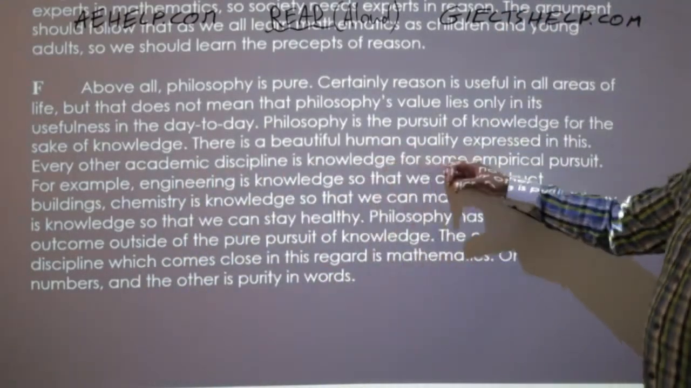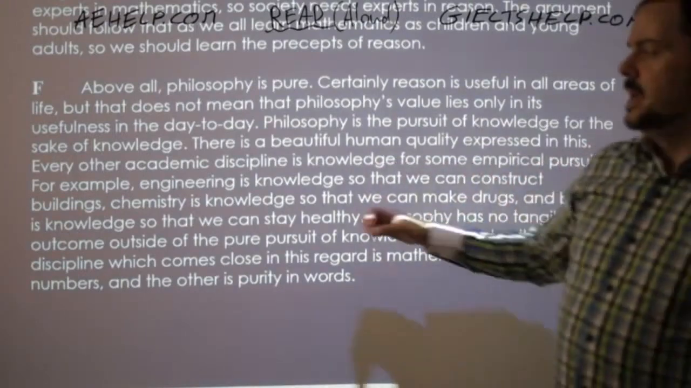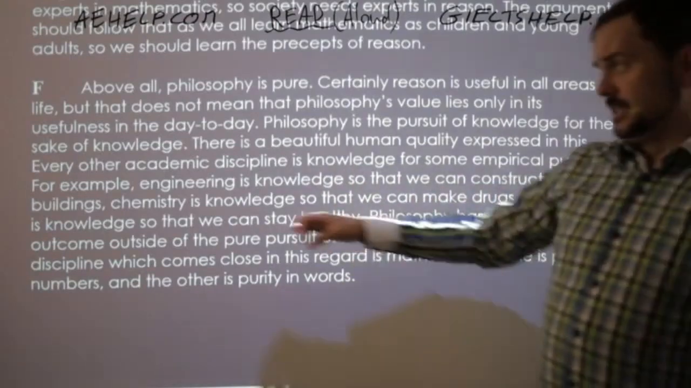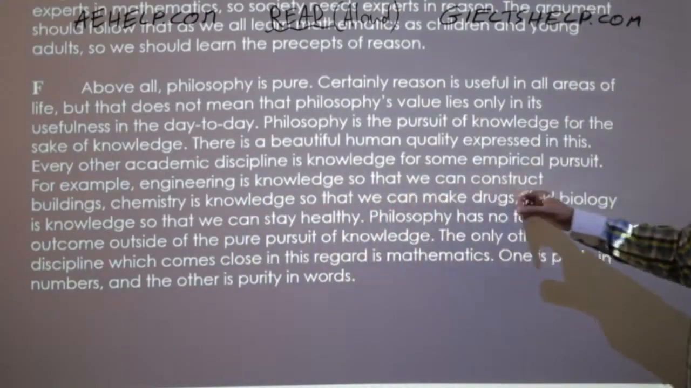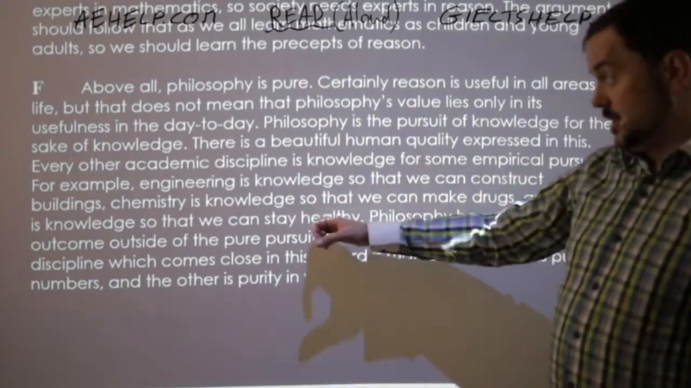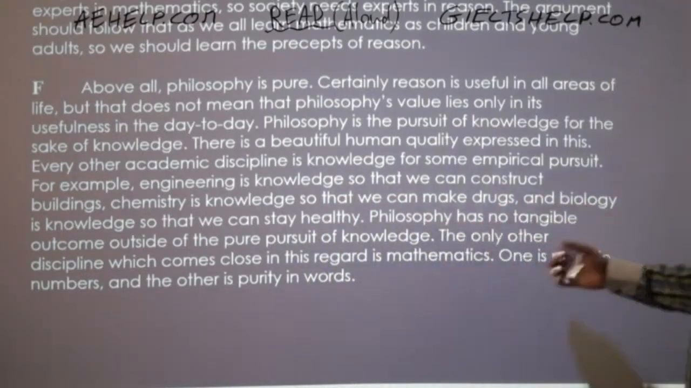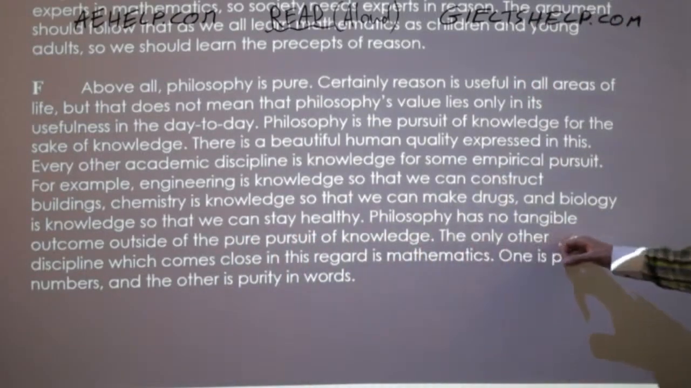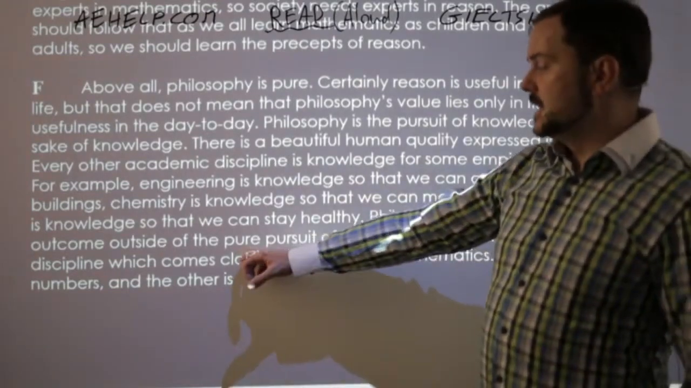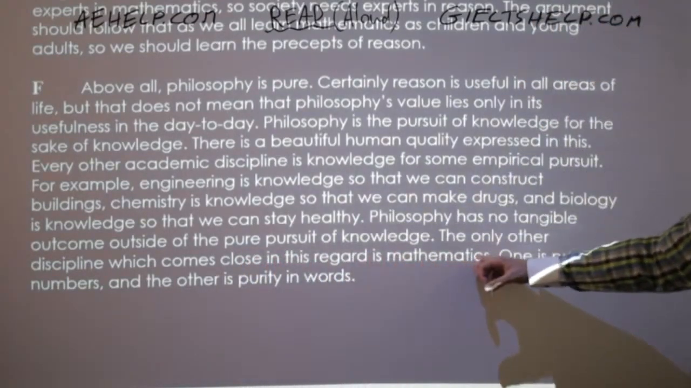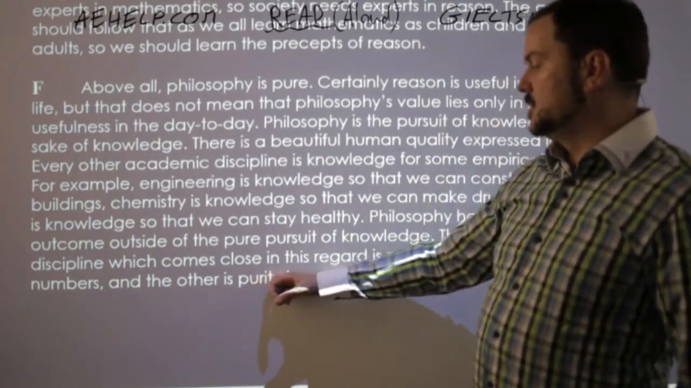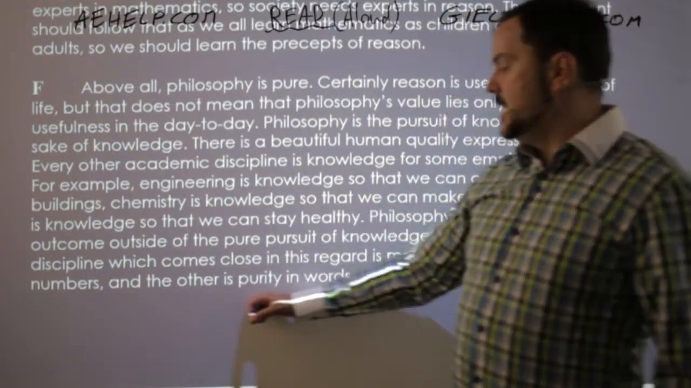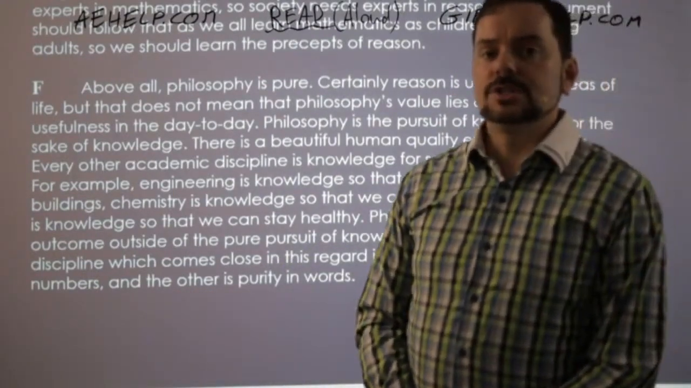There's a beautiful human quality expressed in this. Every other academic discipline is knowledge for some empirical pursuit. For example, engineering is knowledge so that we can construct buildings. Chemistry is knowledge so that we can make drugs, and biology is knowledge so that we can stay healthy. Philosophy has no tangible outcome outside of the pure pursuit of knowledge. The only other discipline which comes close in this regard is mathematics. One is purity in numbers, and the other is purity in words.